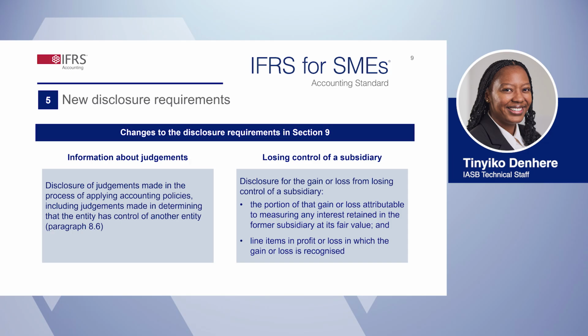Now, on to disclosure requirements. The standard requires disclosure about judgments made when applying the accounting policies that have the most significant effect on the amount recognized in the financial statements. Such judgments might include those made in determining that one entity controls another entity. Losing control of a subsidiary is a significant economic event, and the disclosure of the resulting gain or loss provides users with the disaggregated information about the gain or loss that is presented in profit or loss.